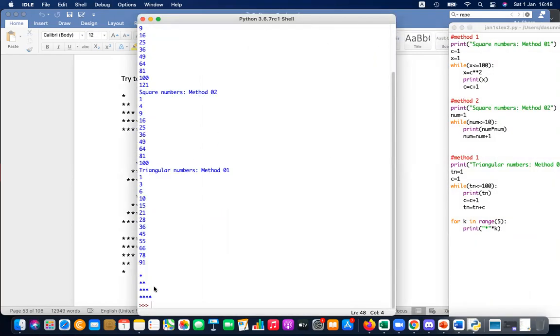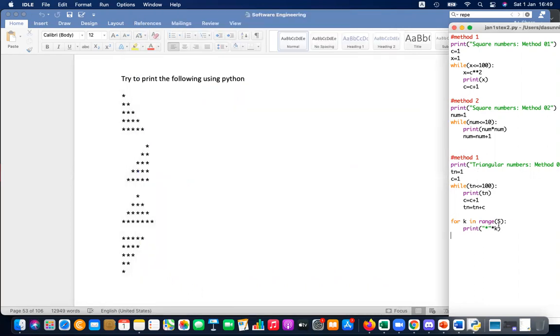here 1 asterisk, 2 asterisk, 3 and 4. I have to start from 1, sorry. I have to start from 1 and go up to 6. Otherwise, the first asterisk will be 0. When you multiply it by 0, 0 asterisk will be printed. Asterisk for multiplication also, right?